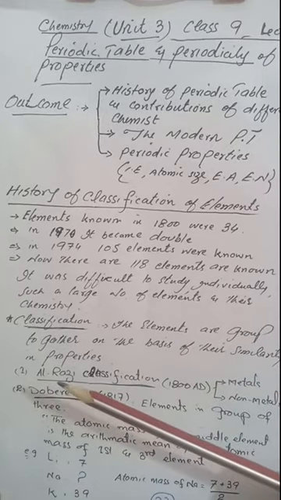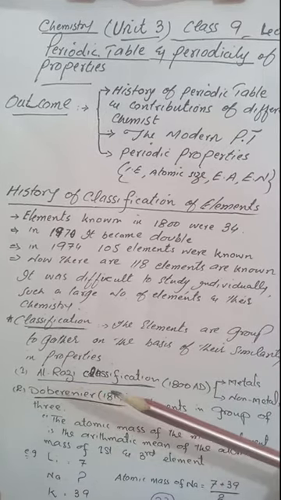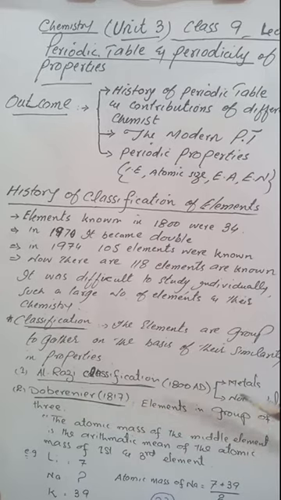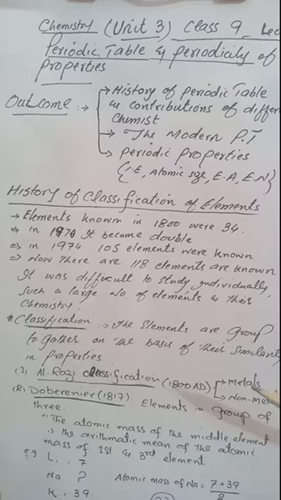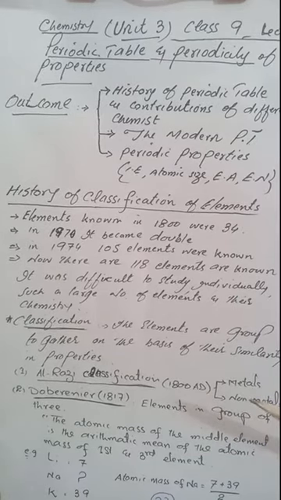The first attempt was that of Al-Razi in 1800, and he classified elements into metals and non-metals. But this classification does not work, because there are metals whose properties are quite different from one another. Similar is the case for non-metals.